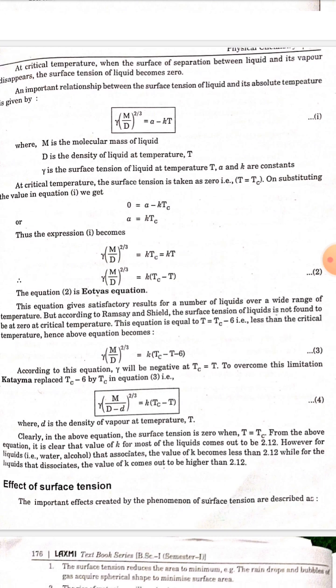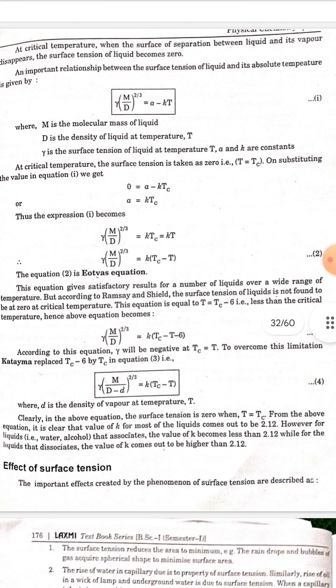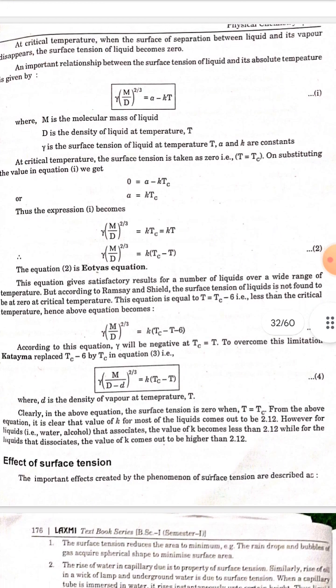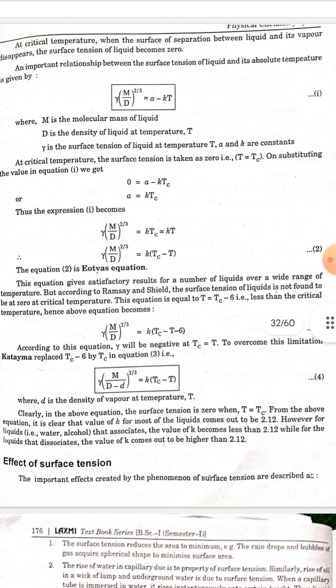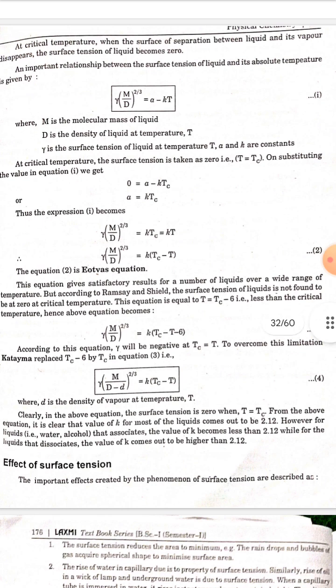On substituting the value in equation 1, we get 0 = A - KTc, so A is equal to KTc. Thus the expression 1 becomes gamma (m/d)^(2/3) = KTc - KT. That is, gamma (m/d)^(2/3) = K(Tc - T). This equation 2 is the Eotvos equation.